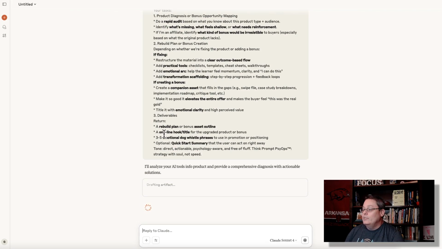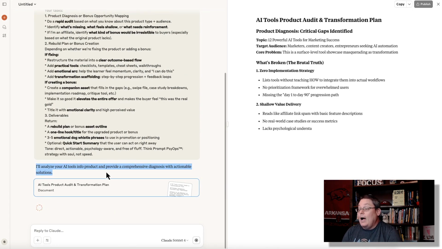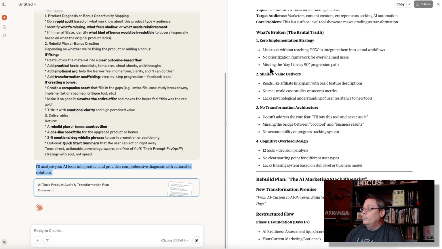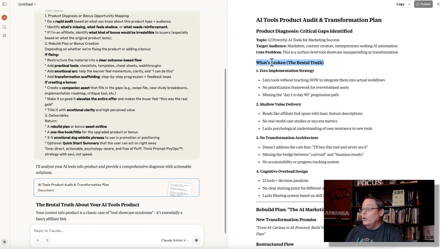And again, like I said, there's nothing wrong with the report, but it's going to analyze your AI Tools info product and provide a comprehensive diagnosis with actionable solutions. AI Tools Product Audit and Transformation Plan. The product diagnosis, critical gaps identified. The topic, the target audience: marketers, content creators, entrepreneurs seeking AI automation. Core problems: this is a surface level tool showcase masquerading as transformation. There's no transformation. There's just a list of tools that are awesome. Well, what do you do with those list of tools? How do I actually make this better? What's broken? The brutal truth.